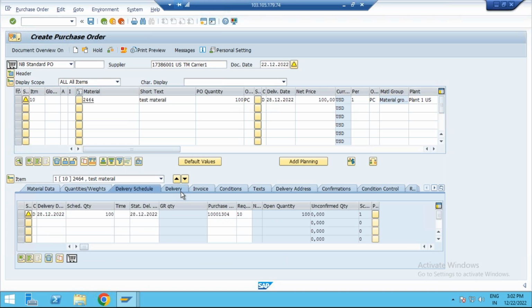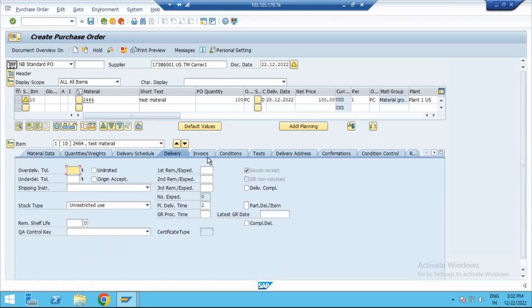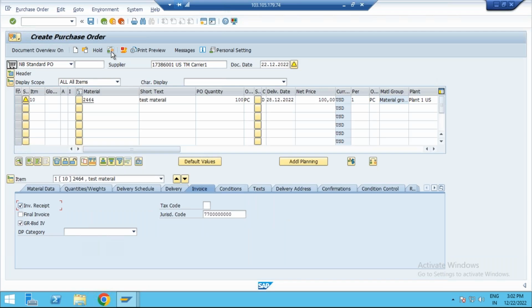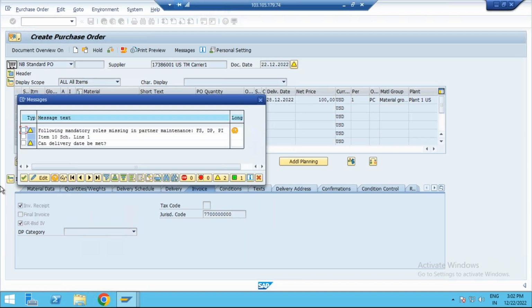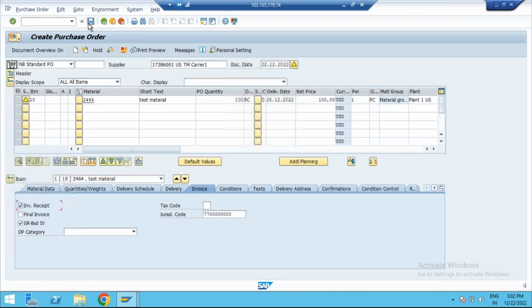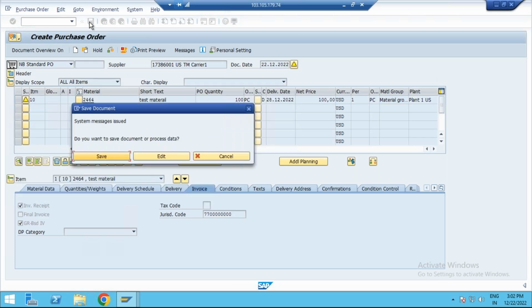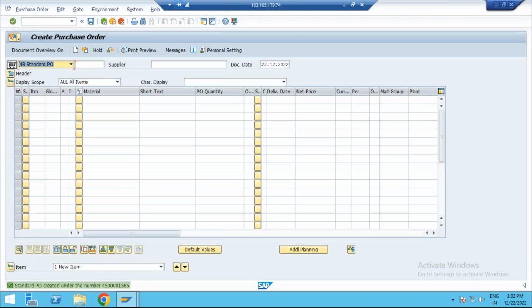Okay, delivery date, invoice, conditions, so it looks the same. There is no difference here. You need to click on message during check, and you can click on save here. So I created a purchase order here. Did you find any difference here in the system? That's what you'll get clarity on today.